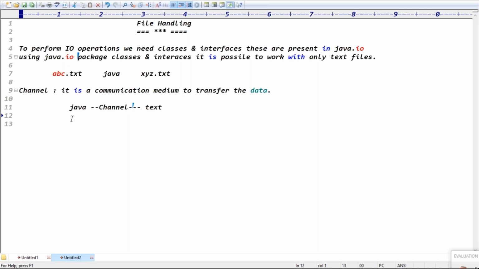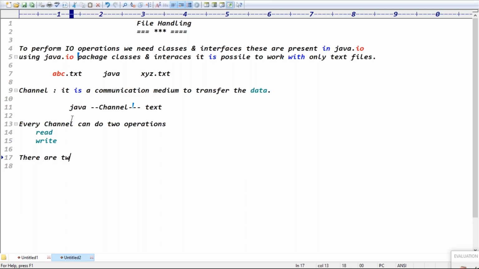Every channel is responsible for two operations. What are the two operations, guys? One is a read operation, the second one is a write operation, right? Exactly. That's what, guys. Every channel is responsible for two operations: it can read and it can write, right? Exactly.